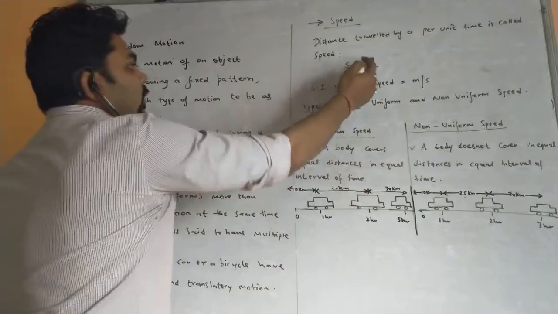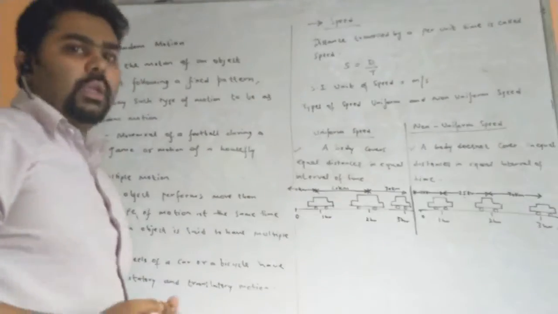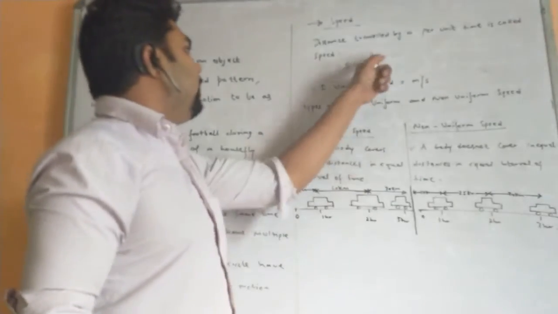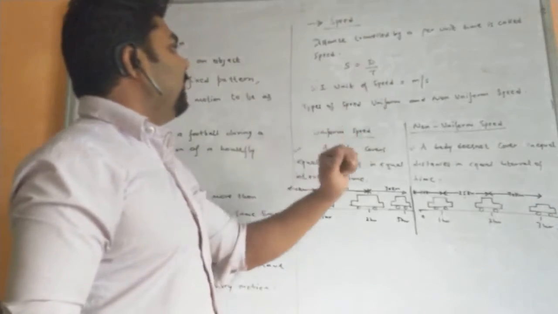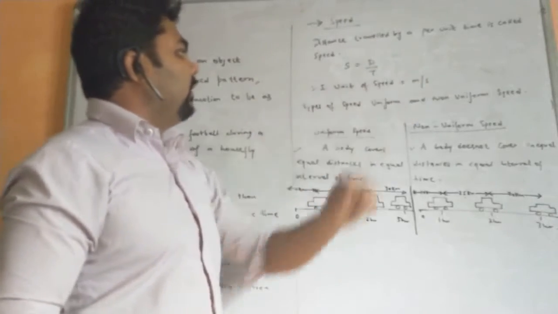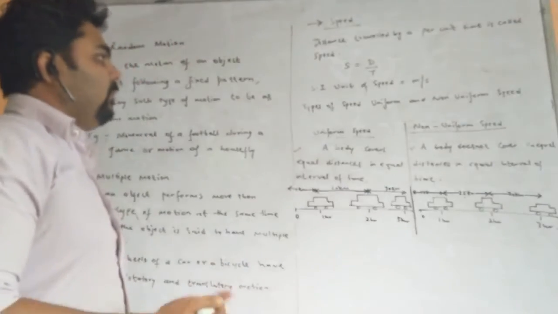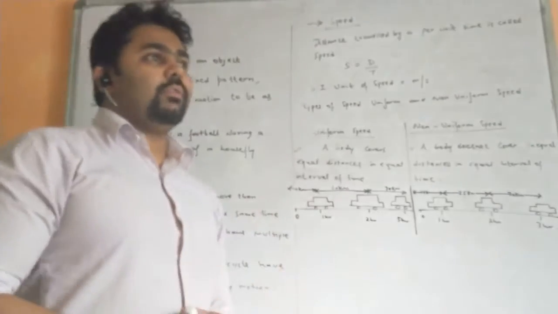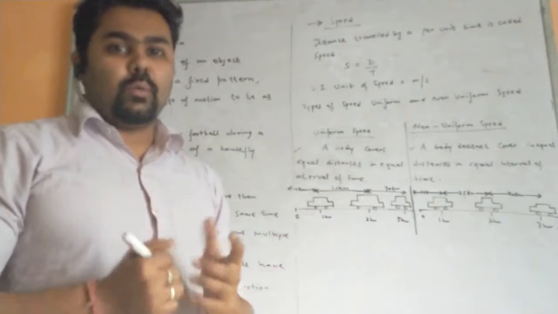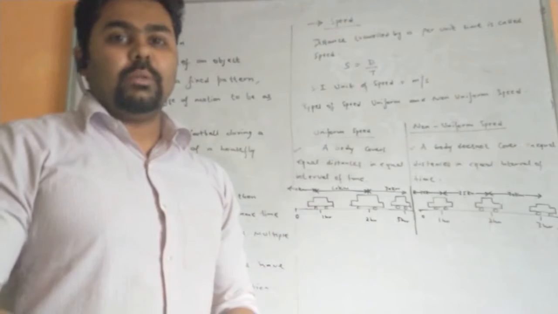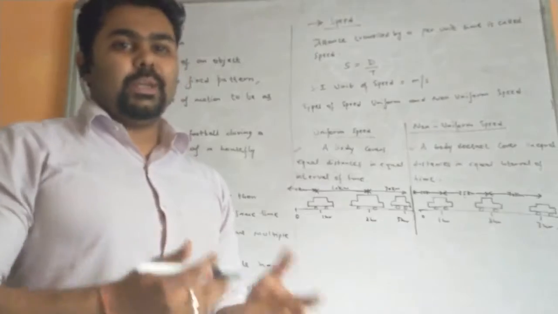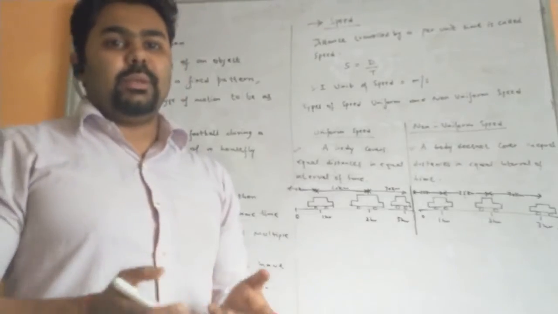So what is the formula? The formula is speed equals d by t. That is, speed is equal to distance by time. If the distance is considered in meter and time is in second, the SI unit is meter per second. Okay. So likewise, if a car has covered 10 kilometer in 1 hour, then 10 kilometer per hour is the speed, or 10 meter in 1 second, that means 10 meter per second.